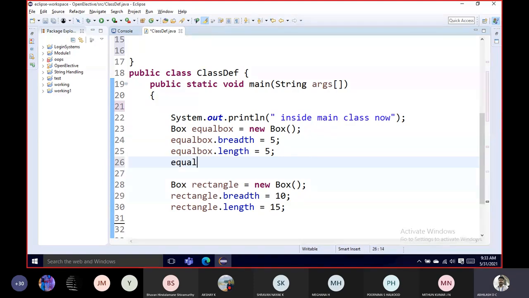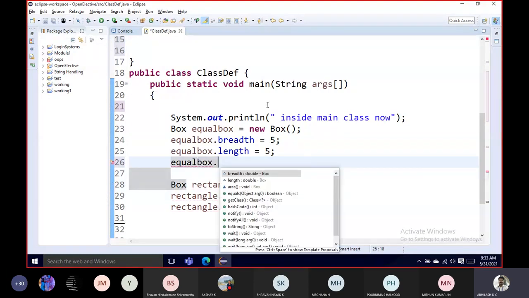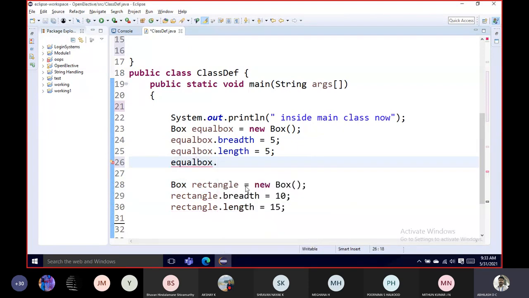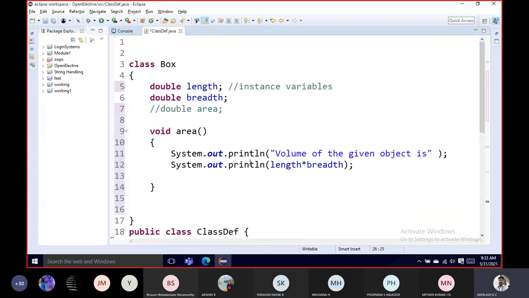So equal box dot. Now last time it was only showing me the breadth and length. Now it is also showing me the area. That means I am calling the area. What will this area do? Equal box dot area will go to that particular place, get the value of length, get the value of breadth, calculate its value and print it.